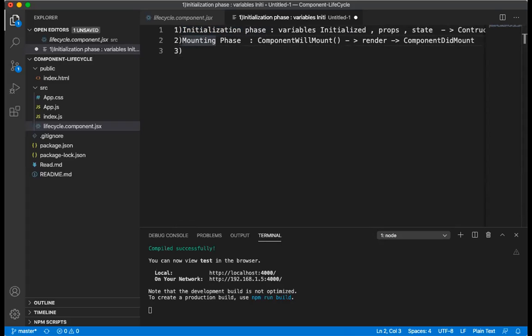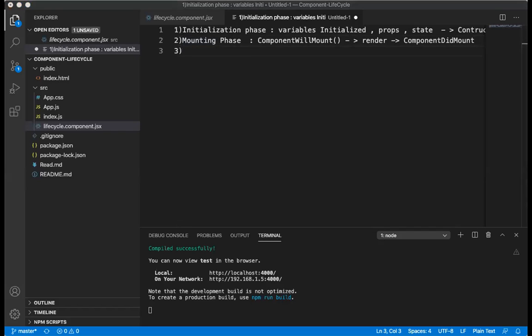In the mounting phase, component will mount will tell that the component is yet to be mounted. Then render, where you will find the return value of your HTML or the div tags and all. And after that, component did mount. Component did mount will tell that the component has been mounted.